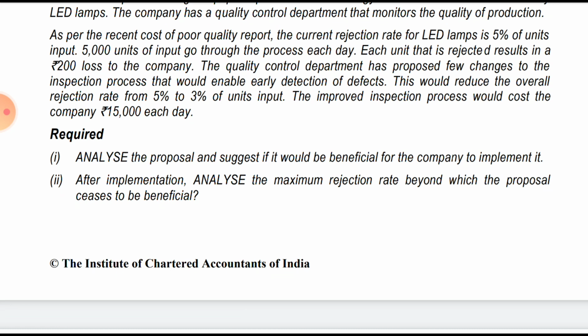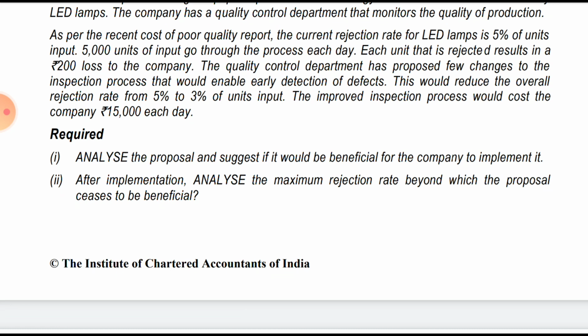So earlier we were incurring a cost of 50,000 rupees a day, 250 into 200. And by installing this feature, it will be 15,000 rupees a day, plus the cost of that 3% of the units, which will also be along with that 15,000.